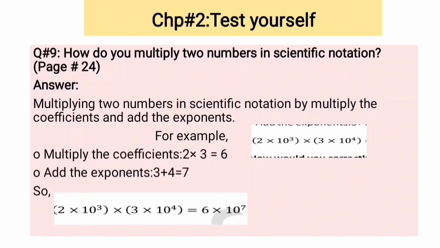The second rule is add the exponents. In one scientific notation, 10 raised to power 3 is the exponent and in the other scientific notation it is 10 raised to power 4. So 3 plus 4, the answer will be 7. So after multiplying these two scientific notations, the answer will be 6 times 10 raised to power 7.